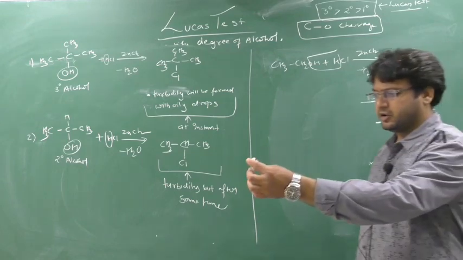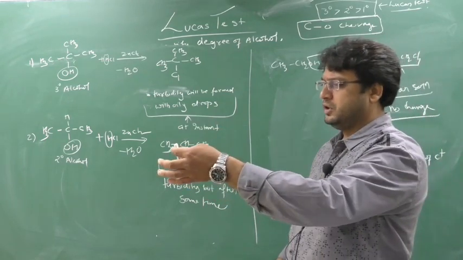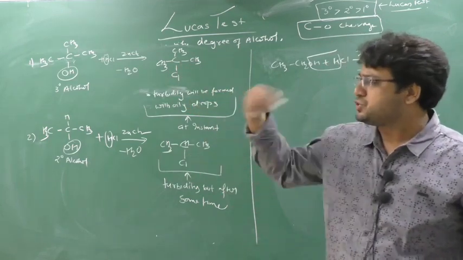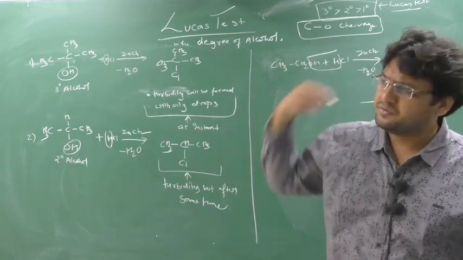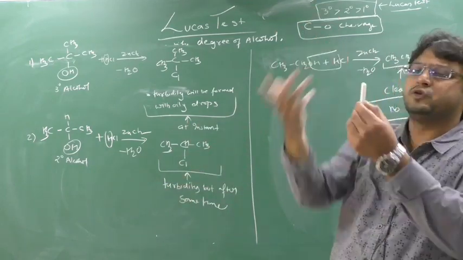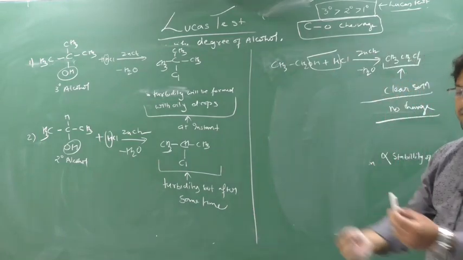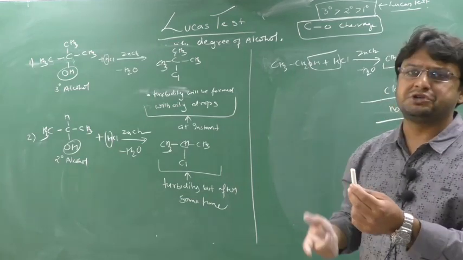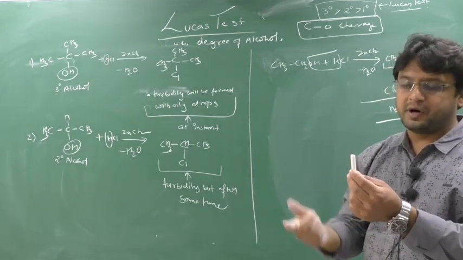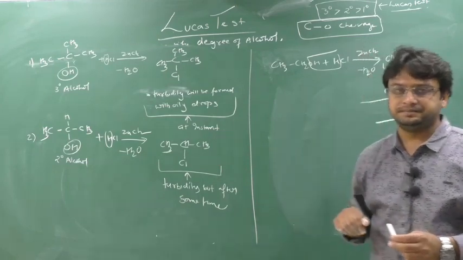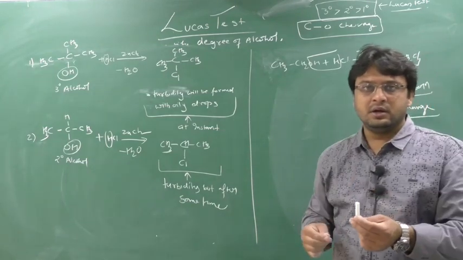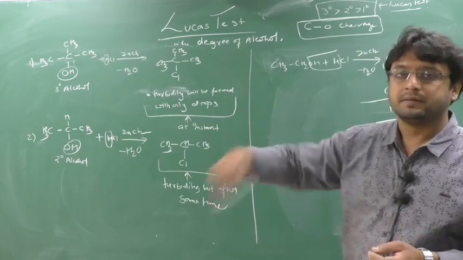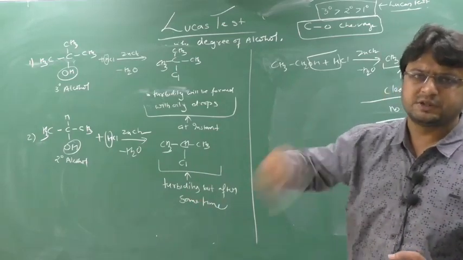Clear? So you take 1 degree alcohol and you add HCl and ZnCl2, and you will be thinking, oh, nothing has happened. Okay, start to shake. After shaking for 5 to 10 minutes, 15 minutes, still nothing happens. So you understand 1 degree alcohol. If you add HCl and ZnCl2 to 3 degree alcohol, the reaction occurs on the spot, turbidity forms and oily drops appear on the spot as you add it. For 2 degree alcohol, turbidity and oily drops don't form on the spot; shake it, and after 5 to 6 minutes, keep it.